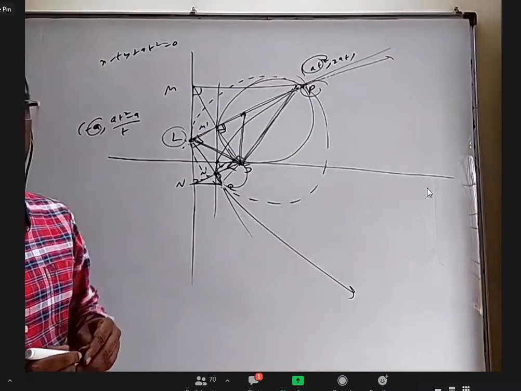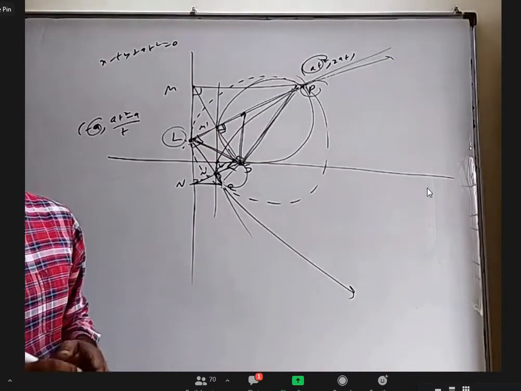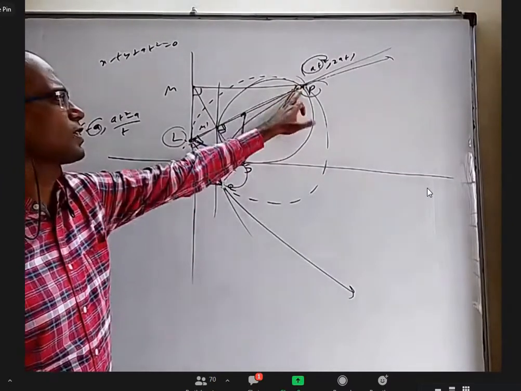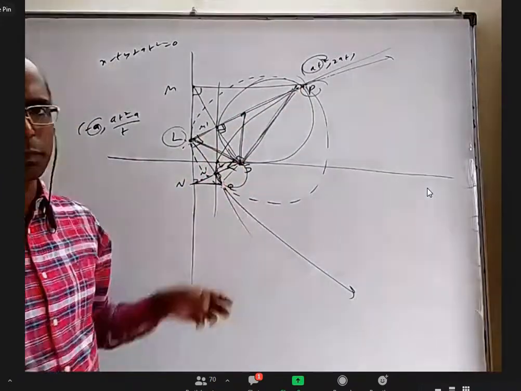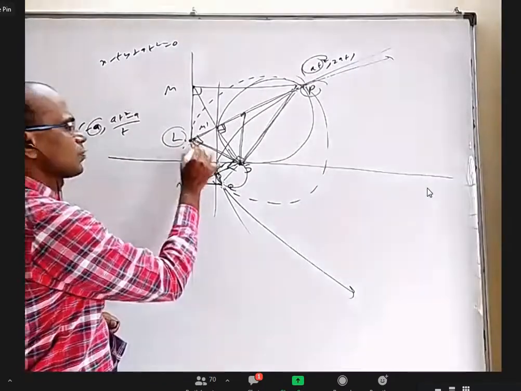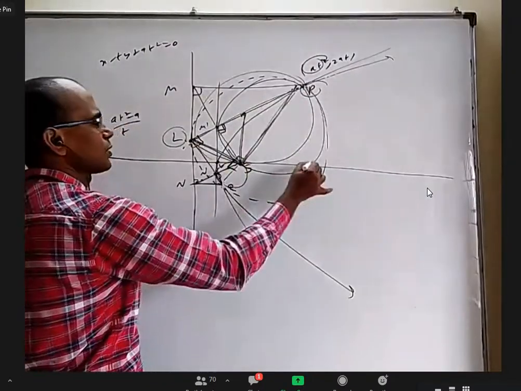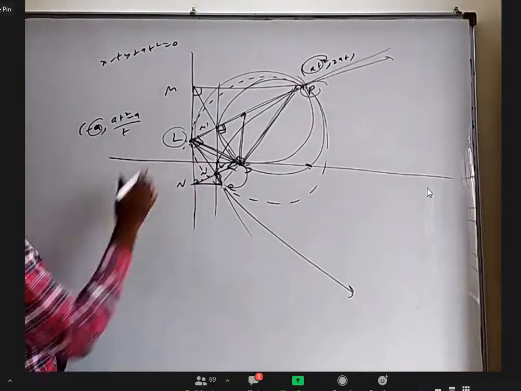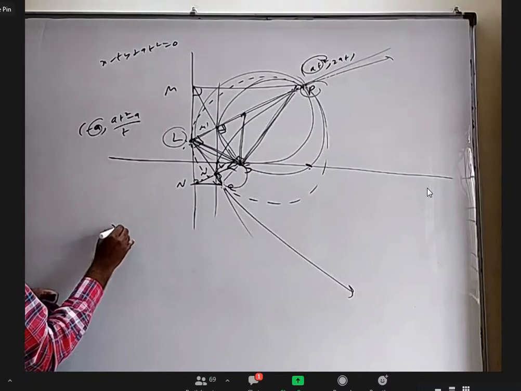Mithun, is it clear? It's not just because of 90 that it is touching. Because here also this angle is 90, but the circle with these two as ends of diameter is passing through the focus, but not touching the x-axis at the focus. It is some circle like this and passing through some other point also. Okay, not required for you to write. I just want to explore that.